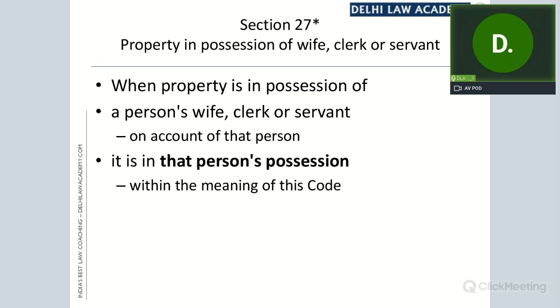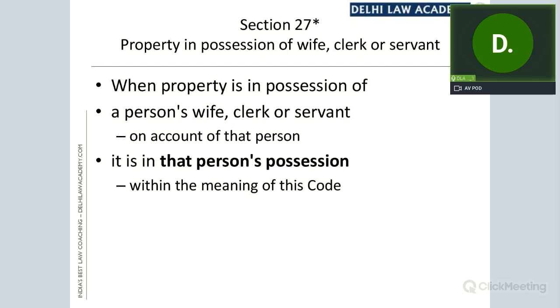On account of that person means the person is the owner, but the property is in wife's possession on that person's account, on that person's behalf, then legally speaking, it is still in that person's possession within the meaning of this code. So because of section 27, the property is still in the possession of the husband, even though physically it is in the possession of the wife.